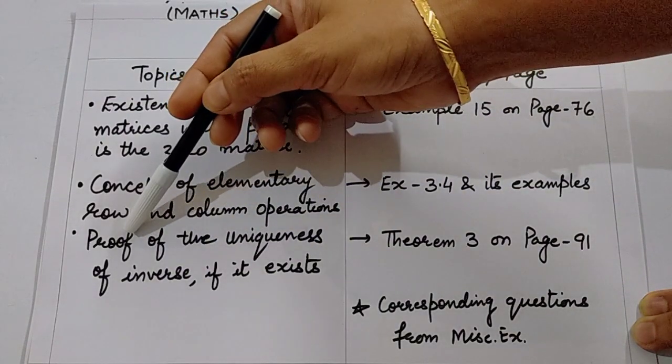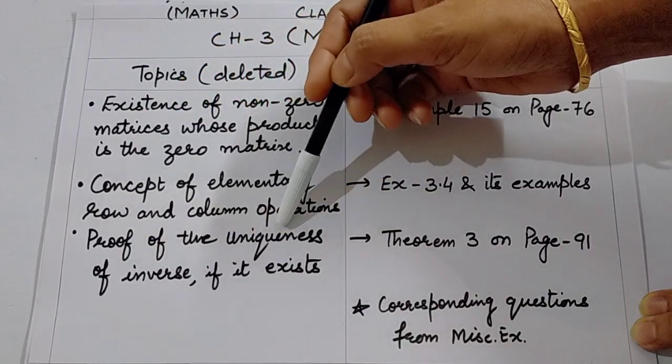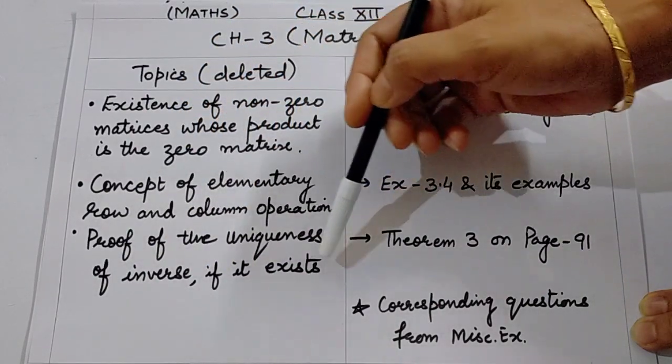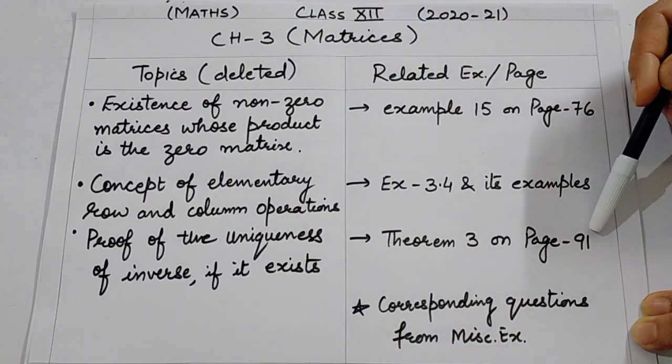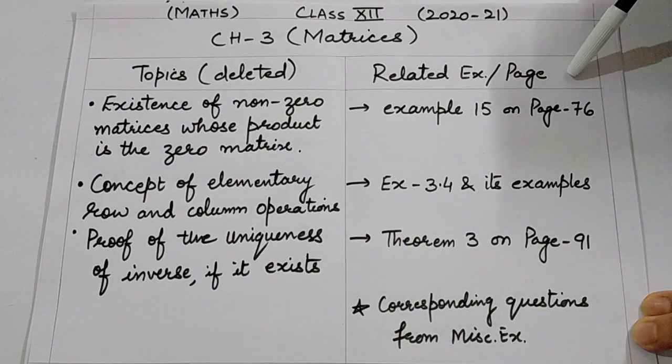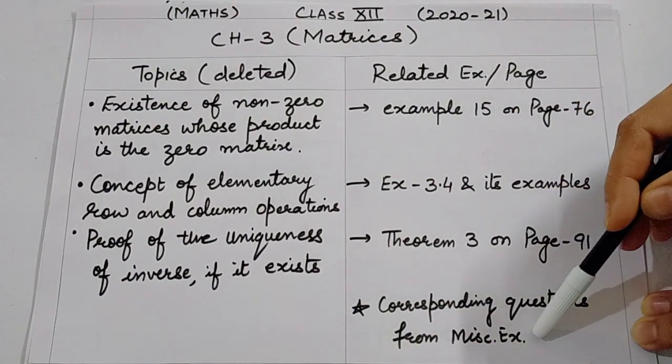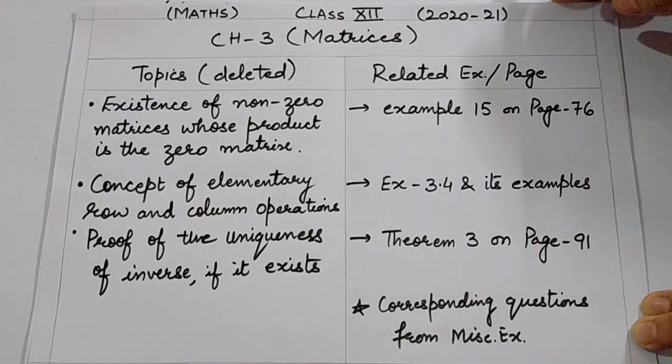The next topic deleted is proof of the uniqueness of inverse if it exists. This is theorem 3 given on page 91. So all these have been deleted, and the corresponding questions from miscellaneous exercise are also deleted.